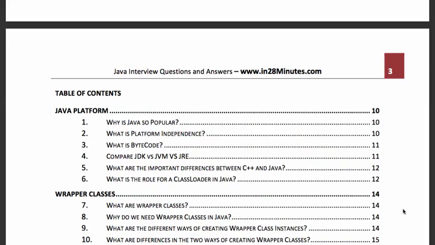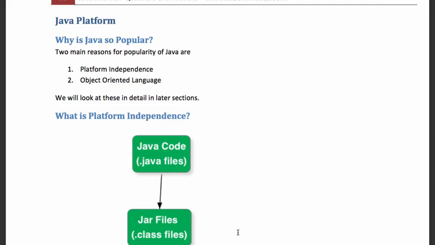Welcome back. Let's start with this section on the Java platform, and let's start with the first question. Why is Java so popular? There are a number of programming languages: C, C++, Java, and a lot of things which came after Java. Why is it that Java is the most popular of all the languages? Why is it that Java is the one which is used to develop enterprise applications for the big part? I mean, not all applications are developed using Java, but a huge majority of the applications are built with Java.